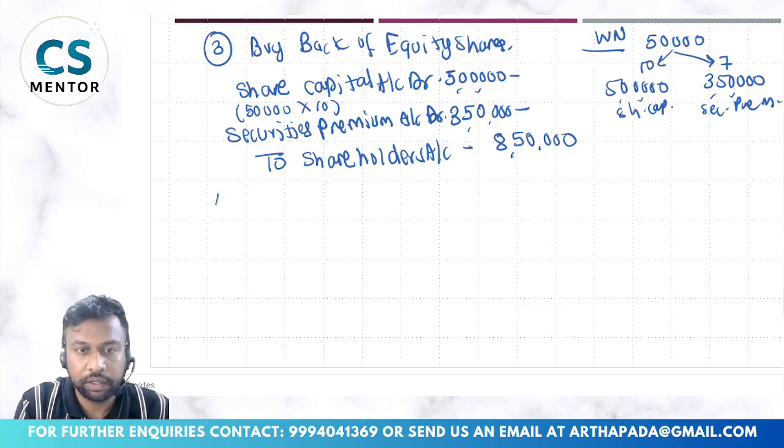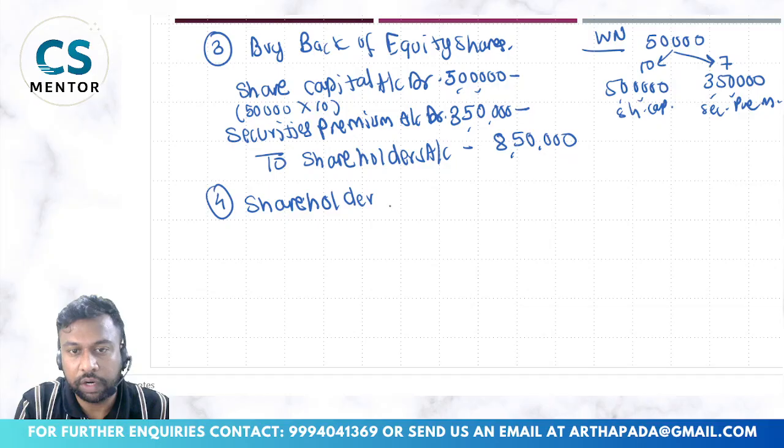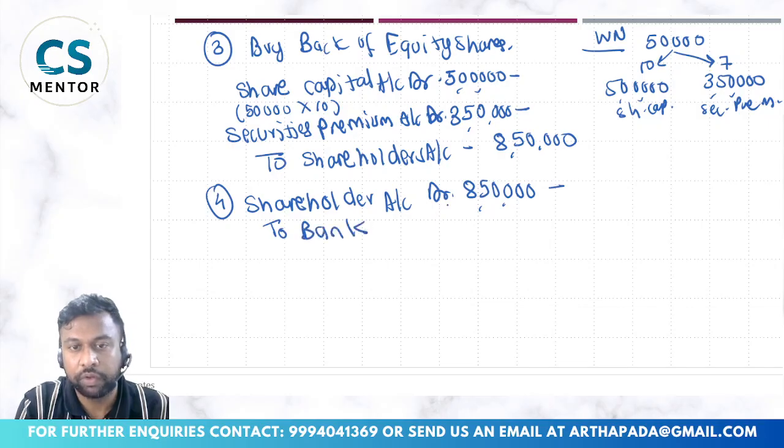And this is the payment. So shareholder account debit 8,50,000, to bank account 8,50,000, since the money is going out.